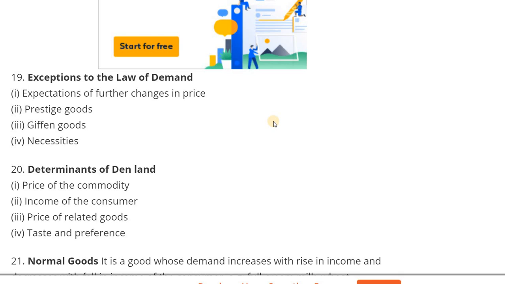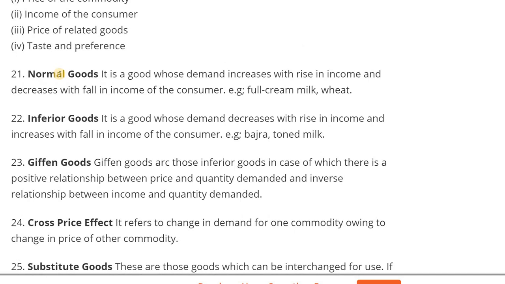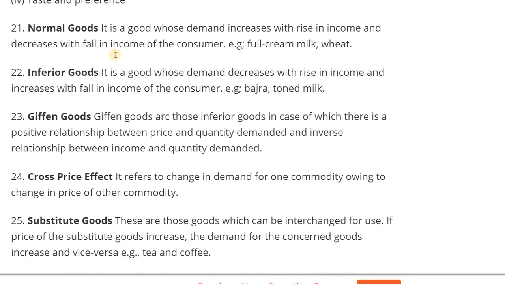Okay, next one, determinants of demand. What are the determinants of demand? Price of the commodity, income of the consumer, price of related goods, and taste and preference.